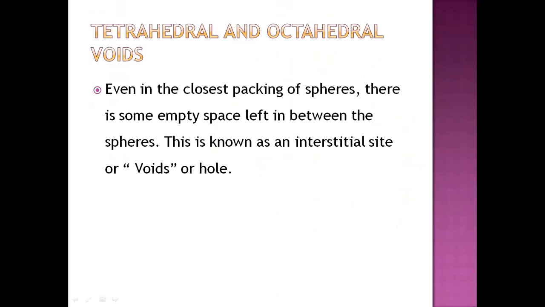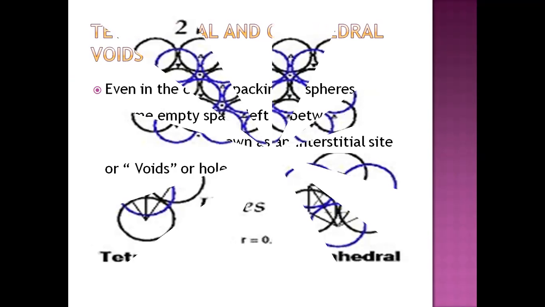Now, about this empty space that is present, there are two types of this empty space. It is known as tetrahedral and octahedral void. Even in the closest packing of spheres, there is some empty space left in between the spheres. This empty space is known as interstitial sites or voids, or it is also known as holes.